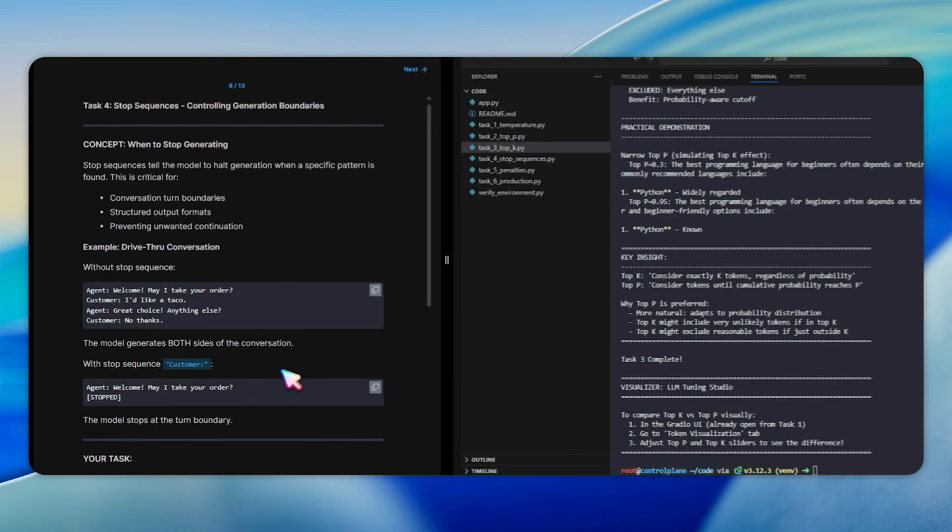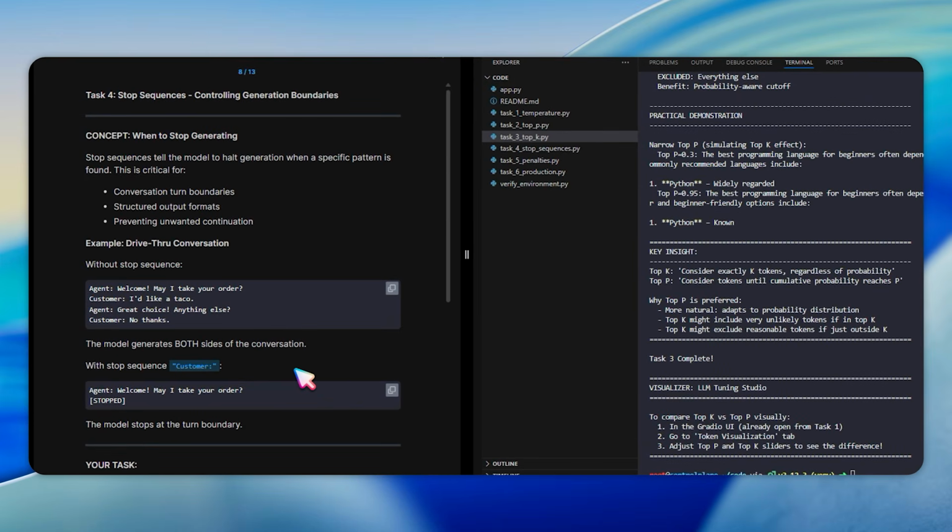Task 4 covers stop sequences, controlling generation boundaries. Open task 4 stopsequences.py. A stop sequence tells the model to halt generation when a specific pattern is found. This is critical for conversation turn boundaries.